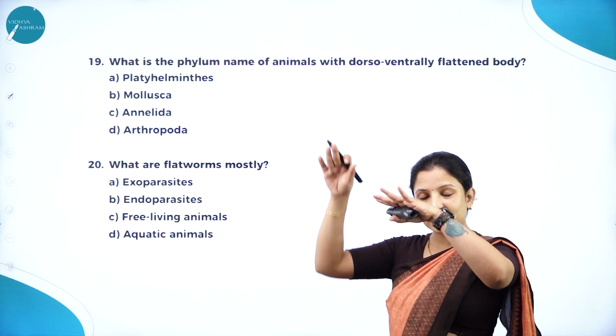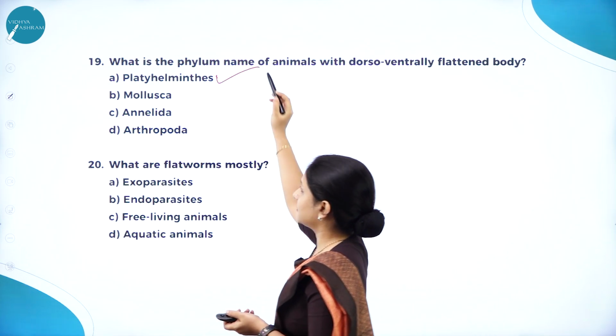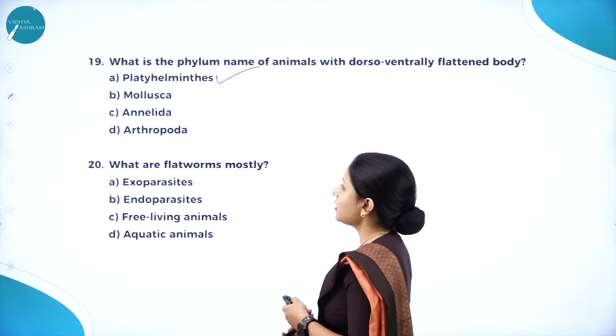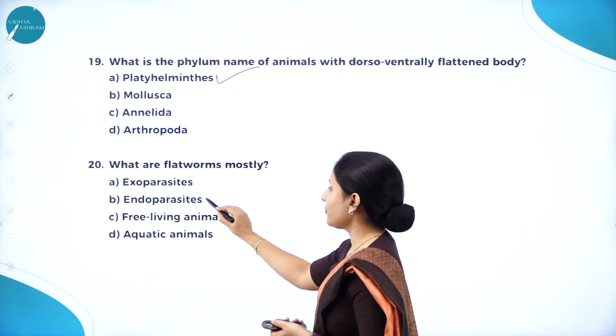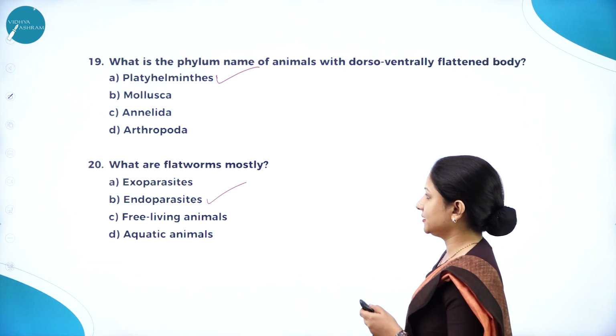Meaning their upper side and lower side both are flat. It is platyhelminth. Flat. Remember like that. Next, what are flatworms mostly? Flatworms are mostly endoparasites, meaning they live inside the body of the organism.